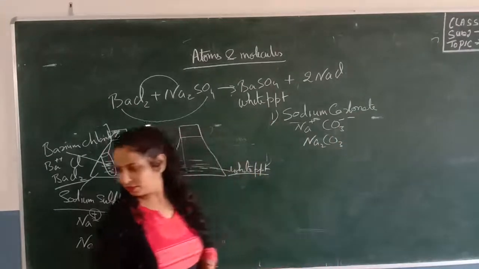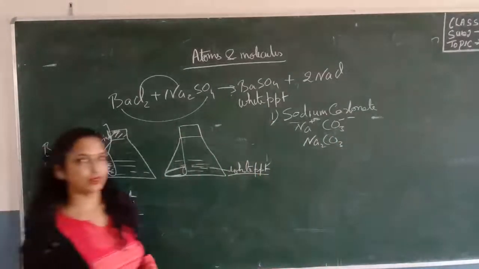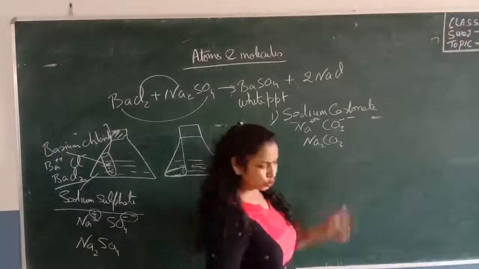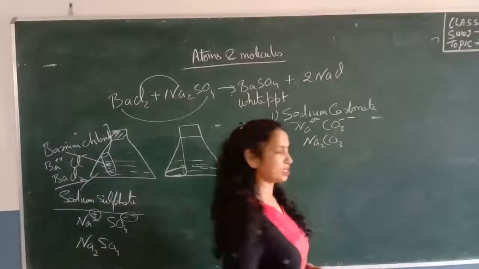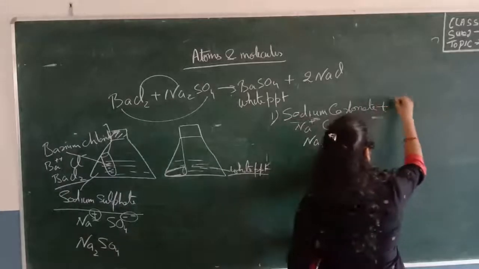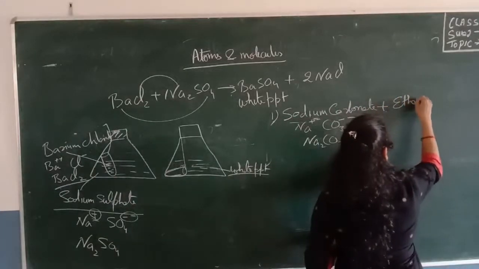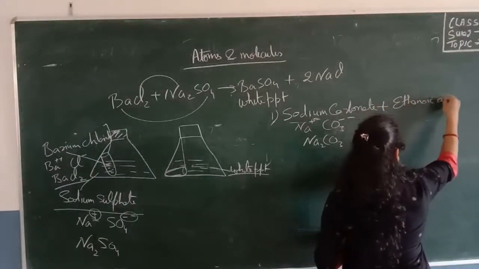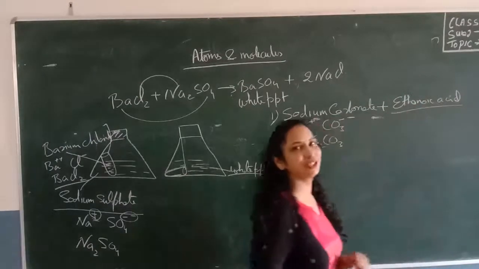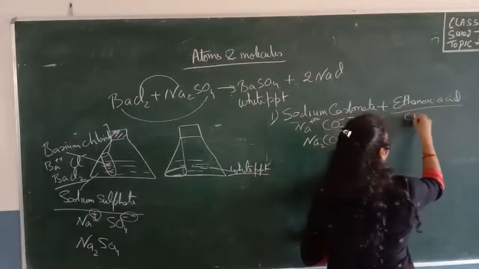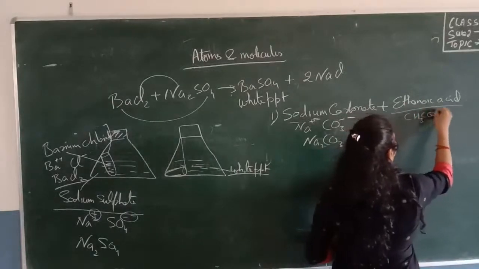We have to learn these formulas in this chapter. So sodium carbonate, according to the question, reacts with ethanoic acid. Now you don't need to learn the formula of ethanoic acid. It is CH3COOH, but you don't need to learn it.